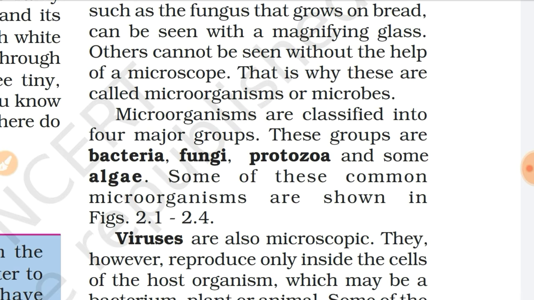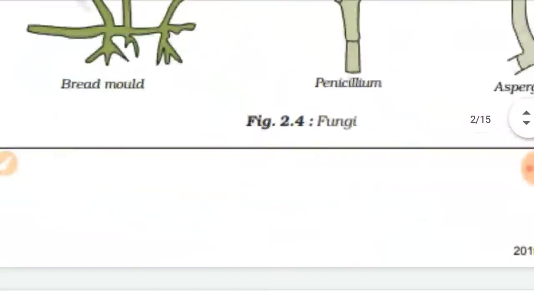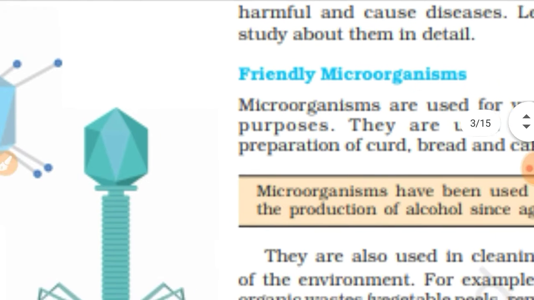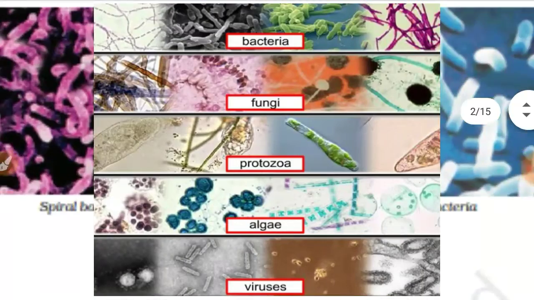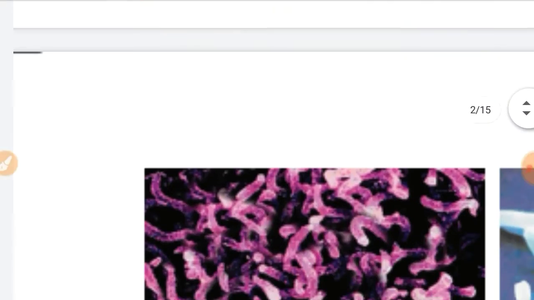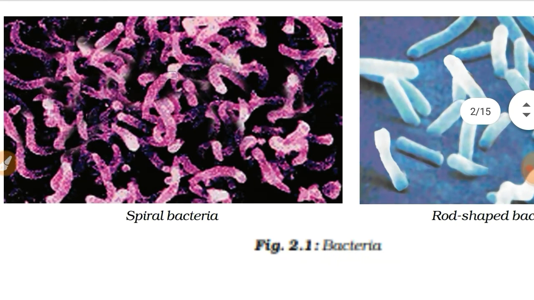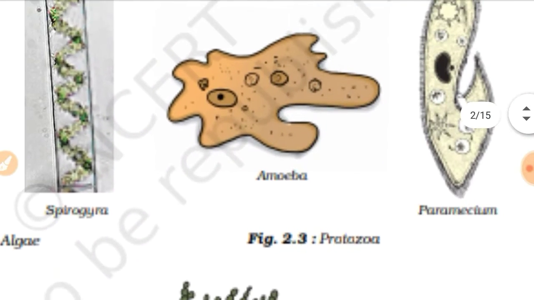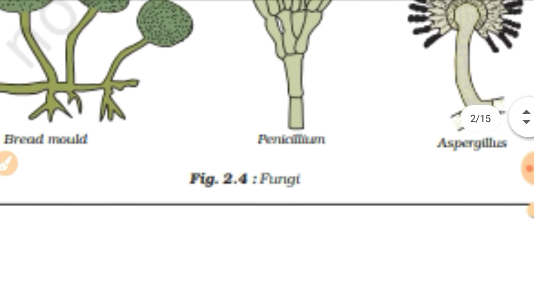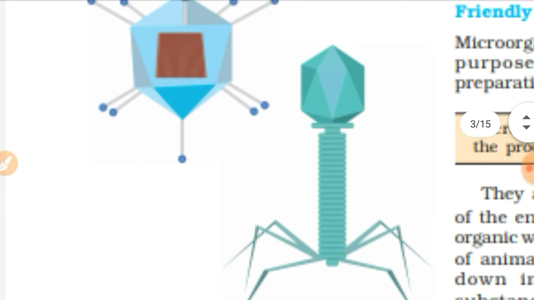So let me tell you about different types of microorganisms. Microorganisms can be grouped into 5 categories. First is bacteria, then viruses, algae, fungi, and protozoa. You can see some images on the screen: this is an example of bacteria, this is an example of algae, this is an example of protozoa, this is an example of fungi, and this is an example of viruses.